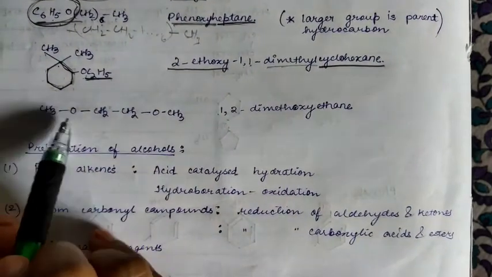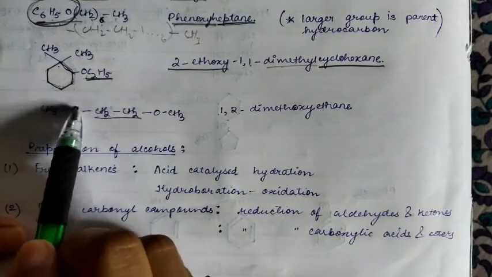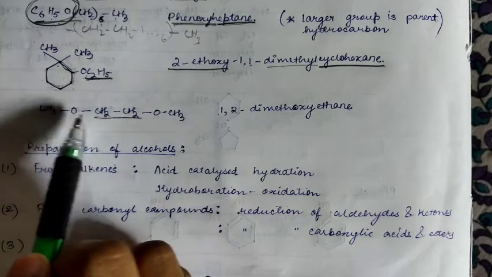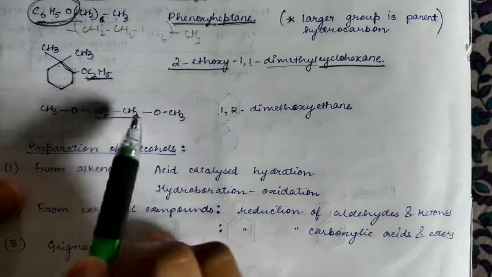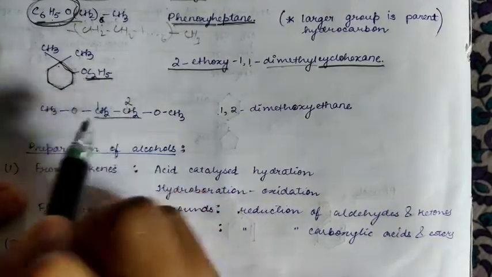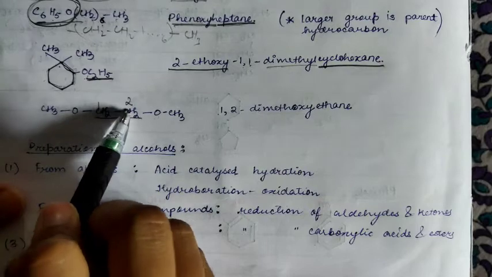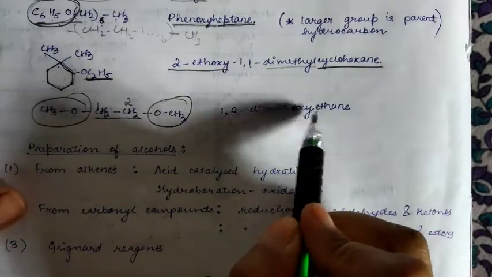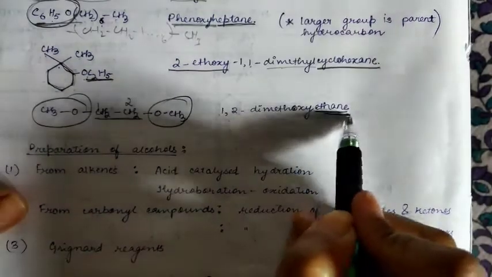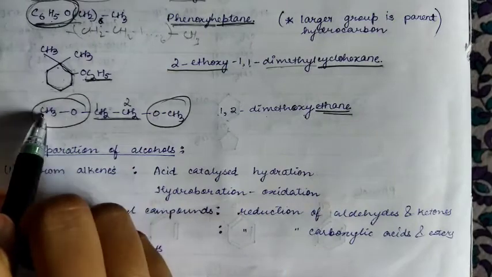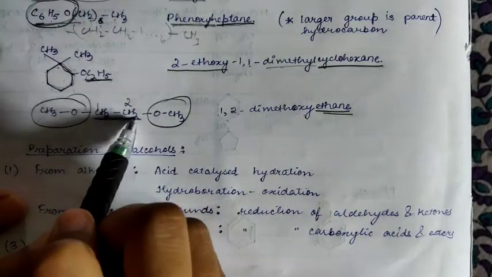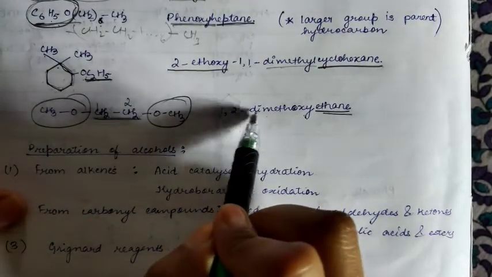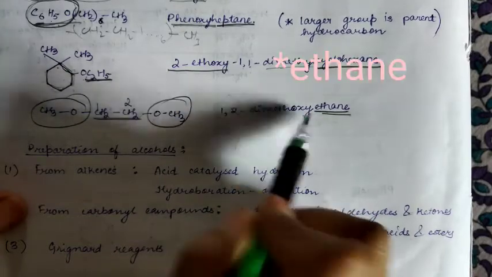Now this one you consider, this side 2 groups are there, meaning the ether has replaced 2 hydrogens. So this is 1, this is 2, so it will be 1,2 dimethoxy ethane. This is the ethane, this is the parent chain, because from this side also if you consider 1, this side also 1, but in between 2 is there, so this will be the longest chain. Clear?